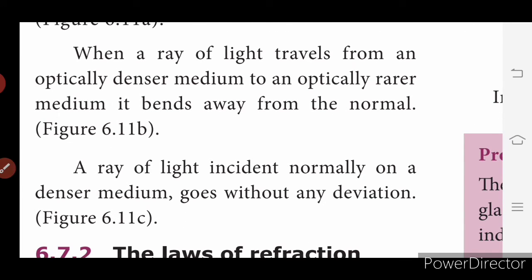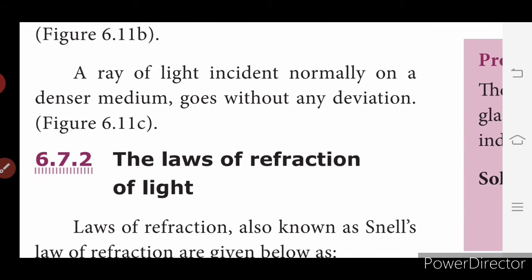A ray of light incident normally on a denser medium goes without any deviation. If the light ray travels along the normal, then on a denser medium there is no deviation of the light. You cannot see any deviation. It passes straight through. Next we will see the laws of refraction of light.